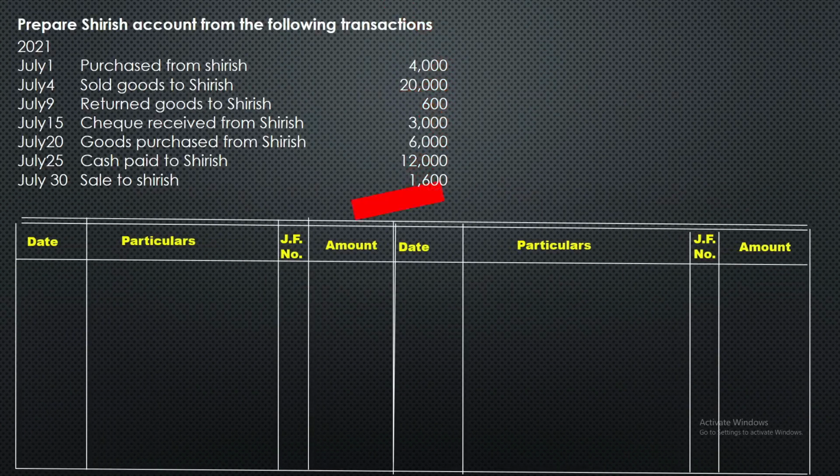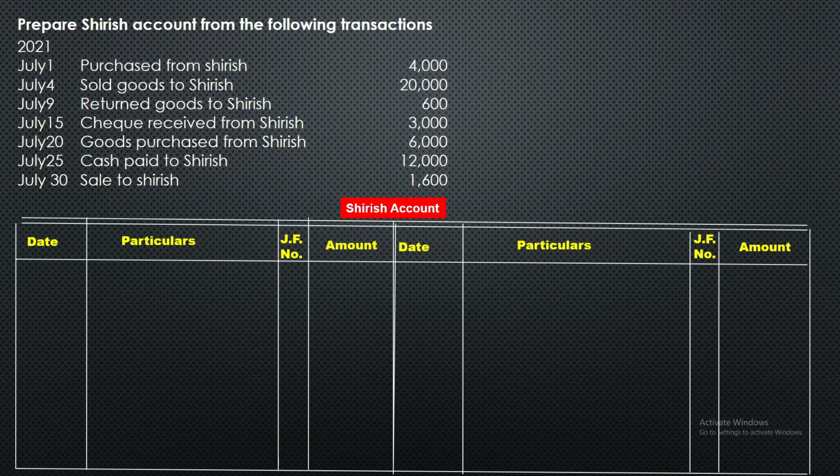So on the screen here one question is given: prepare Sirish account from the following transactions. 2021, July 1st purchase from Sirish 4,000, July 4th sold goods to Sirish 20,000, July 9th returned goods to Sirish 600, July 15th checks received from Sirish 3,000, July 20 goods purchased from Sirish 6,000, July 25 cash paid to Sirish 12,000, July 30 sale to Sirish. So how to do this question?